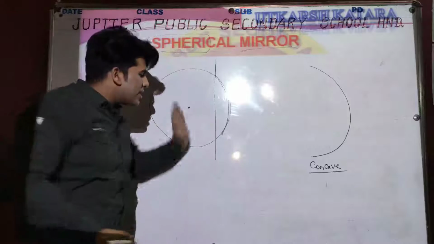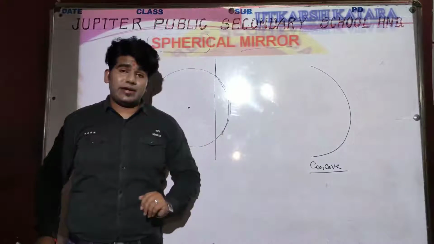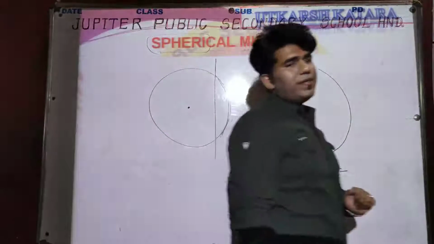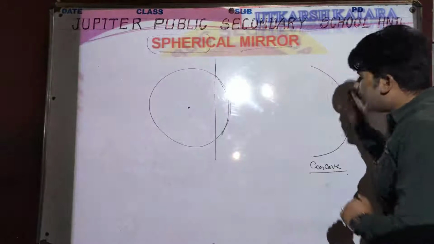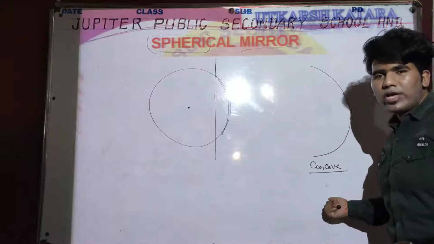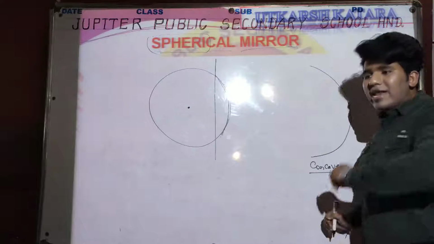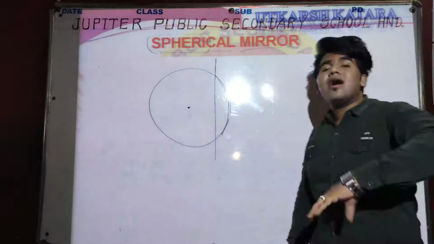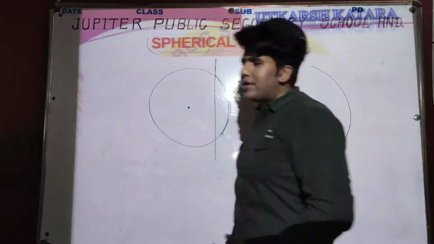When we cut the right side of the sphere, then we will get an inward C-like structure. This is known as a concave mirror. We will discuss more about the characteristics of the concave mirror and the other type of spherical mirror.